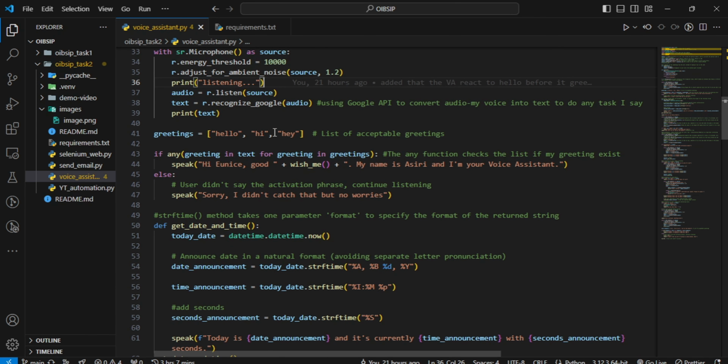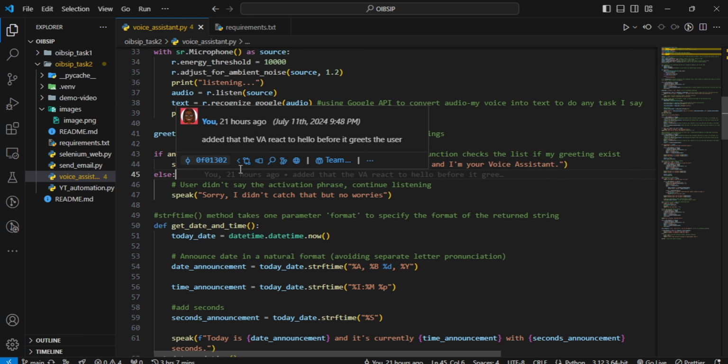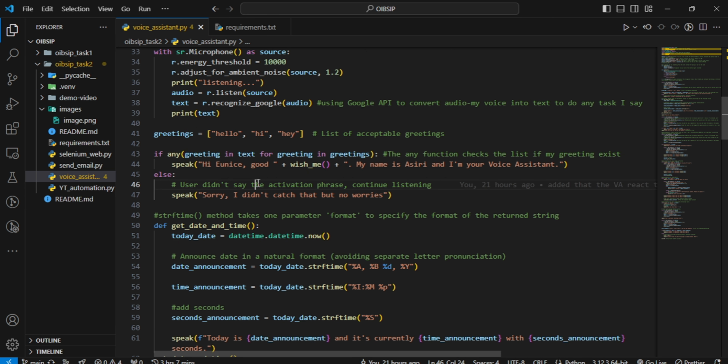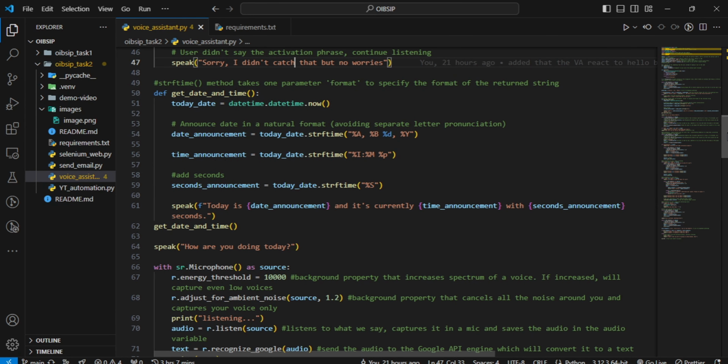So these are the list of acceptable greetings: hello, hi, and so on. Whenever you greet the voice assistant Asiri, make sure to include the trigger word, and then it's going to respond. Since it's my personal assistant, it has my name right here, and like I said, its name is Asiri, meaning smile. In case it doesn't hear any of those trigger words, it's going to say, sorry, I didn't catch that, and it's going to continue to perform the task.